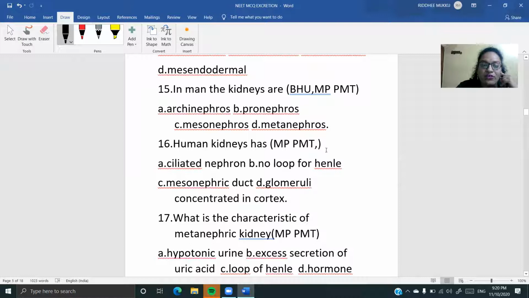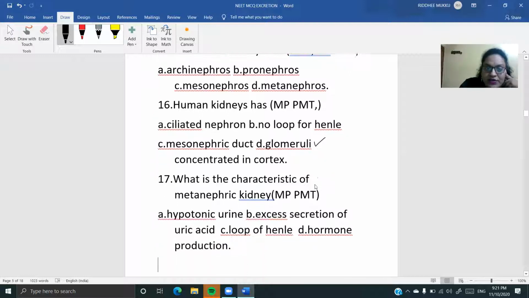Okay, now coming on to human kidneys has what? Ciliated nephron. Do we have ciliated nephron? No. Do we have no loop of Henle? No, we have loop of Henle, right? Is it mesonephric duct? I'll be explaining that, so this doesn't come under that. Glomeruli concentrated in the cortex, yes, this is related, right? Ciliated nephron is not there, mesonephric is not there, I will explain what that is. Loop of Henle we definitely have. So what is the option for us? Glomeruli, which is concentrated in the cortical area. So our option is B.